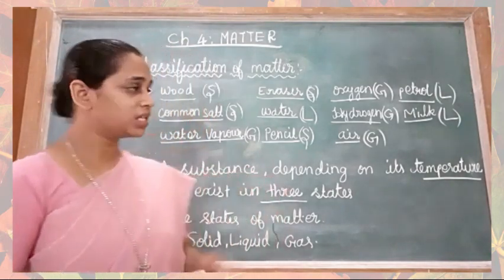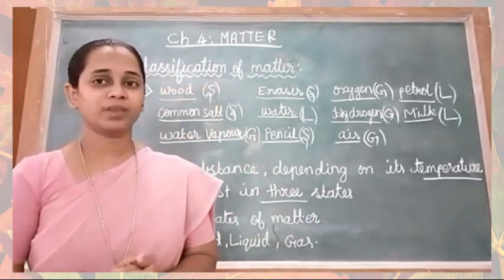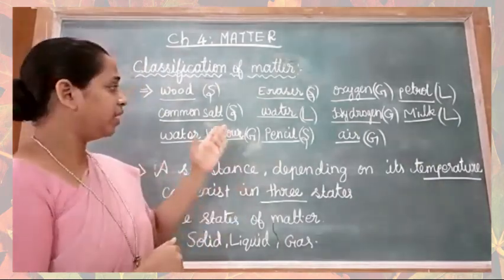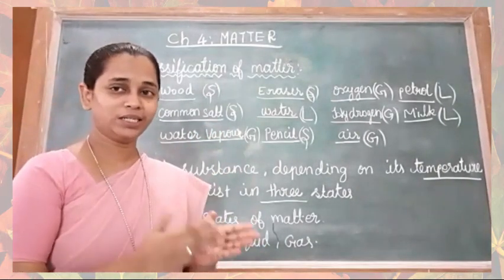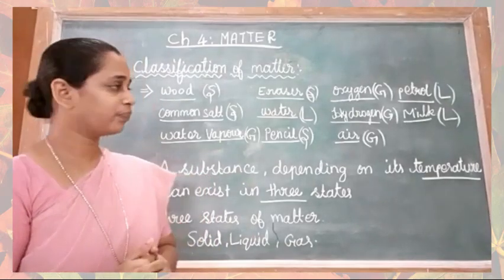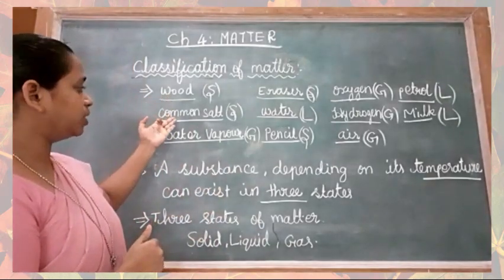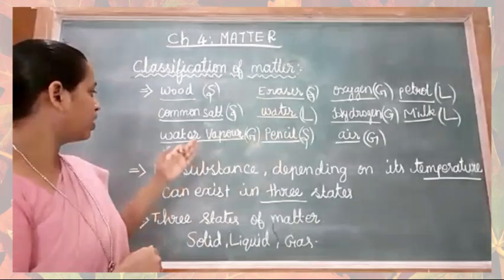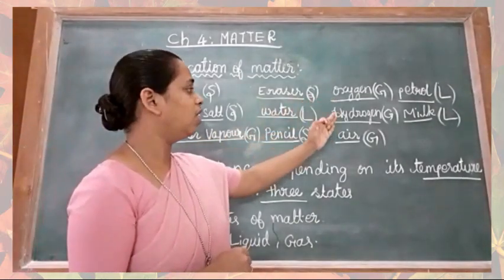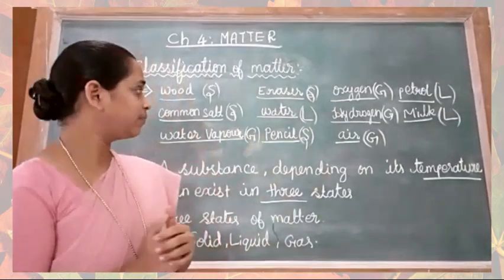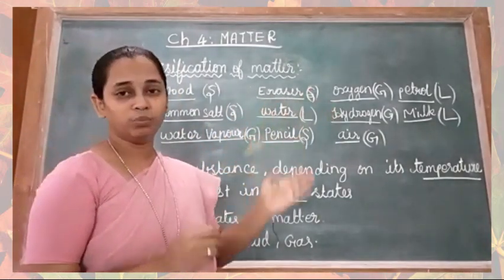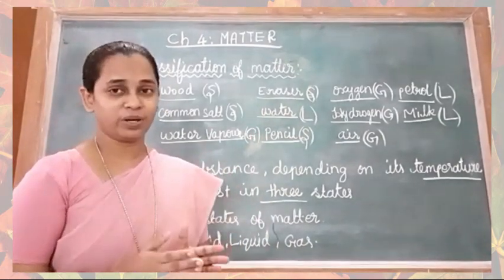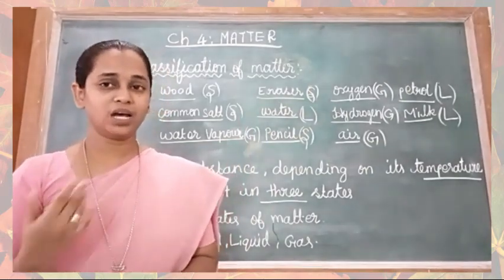Now we shall discuss classification of matter. Look at the materials which are written on the board. They can be classified into solid, liquid and gas. Wood, common salt, pencil, eraser are solids. Water vapor, oxygen, hydrogen are gases. Water, petrol, milk are liquids. By seeing the materials, we can classify them into solid, liquid and gas.